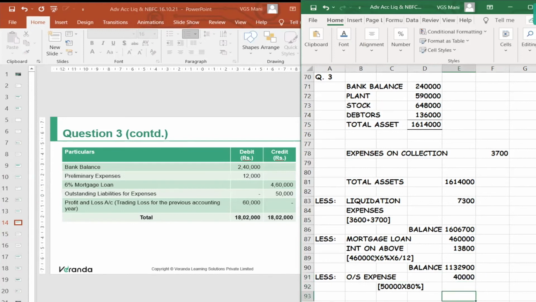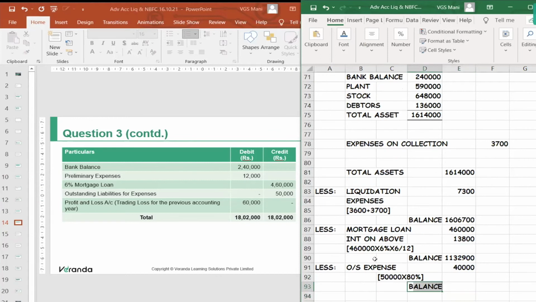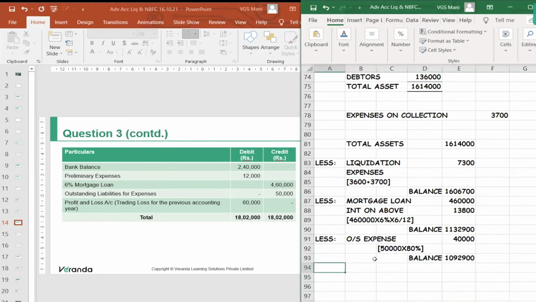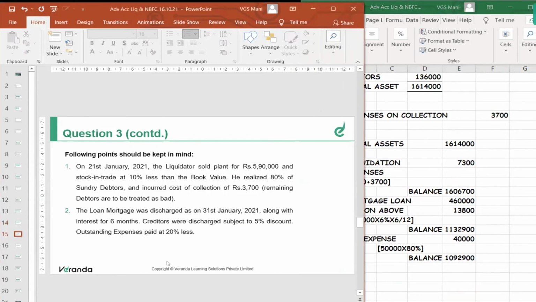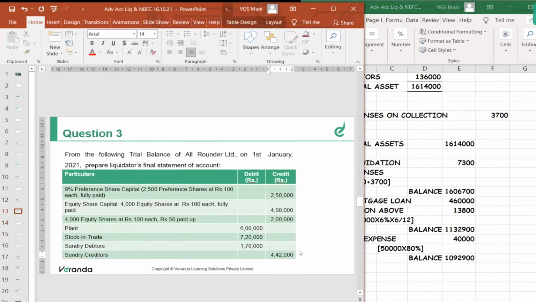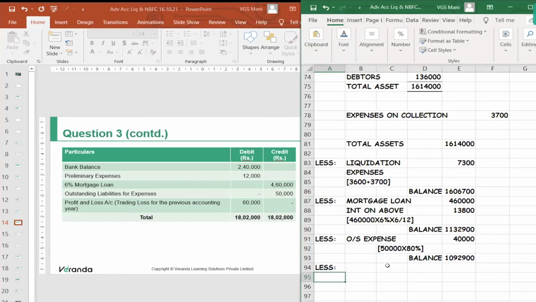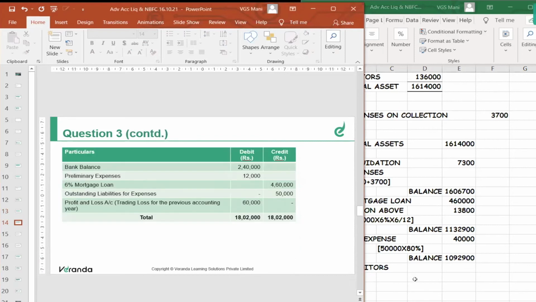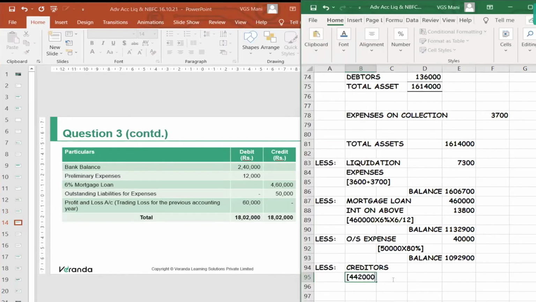Then you have a balance of this much. Again, creditors were discharged subject to 5% discount. Sundry creditors 4,42,000 we have settled at 5% discount, so 4,42,000 into 95%. Are you able to follow? Yes. So this is the balance we have.